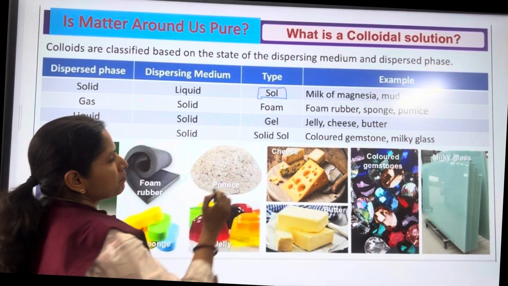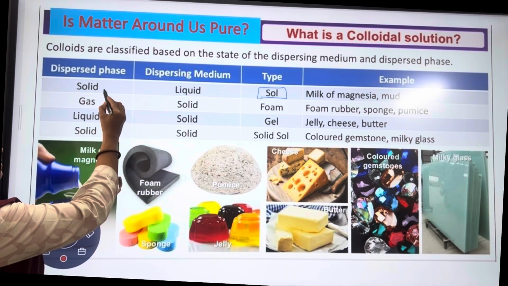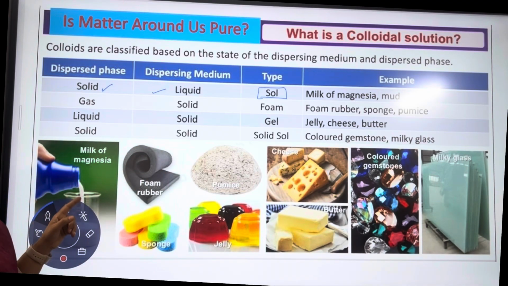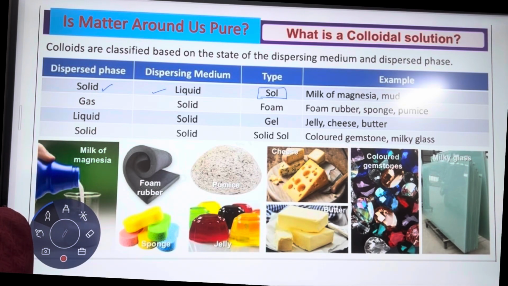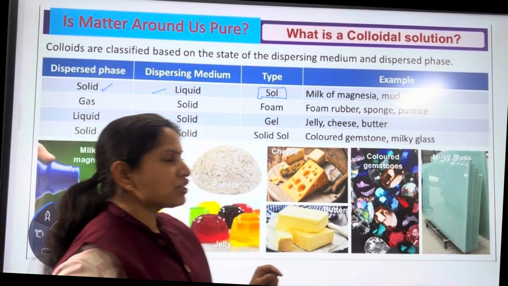Sometimes it might be asked, what is a sol? So what is a sol? When a solid is present in a liquid. When the dispersed phase is solid and the dispersed medium is liquid, such a colloidal solution is called a sol. Examples include milk of magnesia and mud.